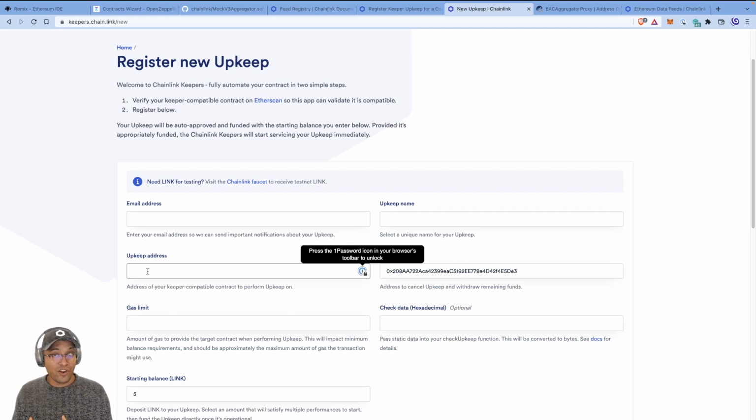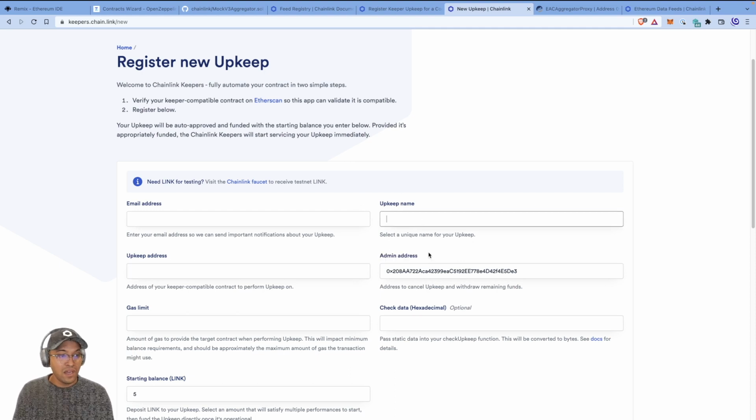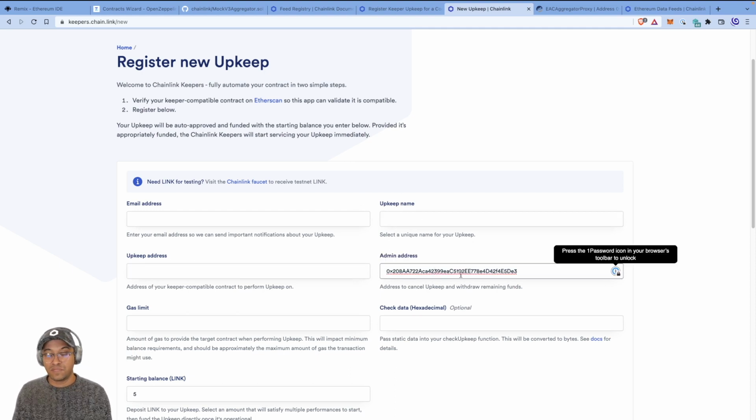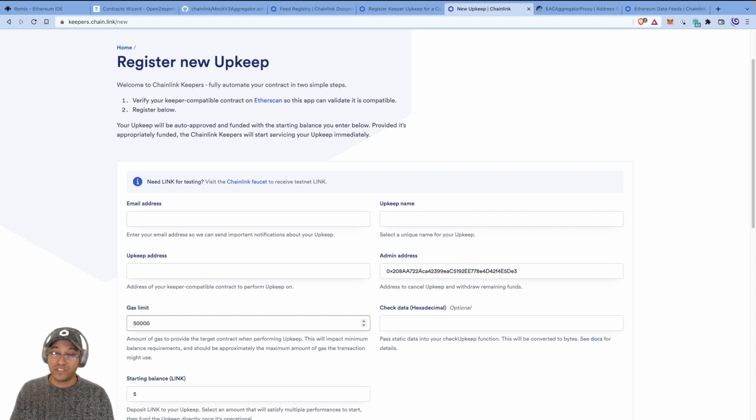And once you've deployed your NFT smart contract, you put that address in here so that the keepers know which contract to call check upkeep and perform upkeep in. It ends up defaulting to your wallet address, which is the admin, that has the rights to add upkeeps and change them. Gas limit, you want to put at 500,000 if you're going to do it with our contracts, because there's a lot of computation that we're going to do, but you can get away with 200,000 as well. But if you're doing this after the video, use 500,000, I think.